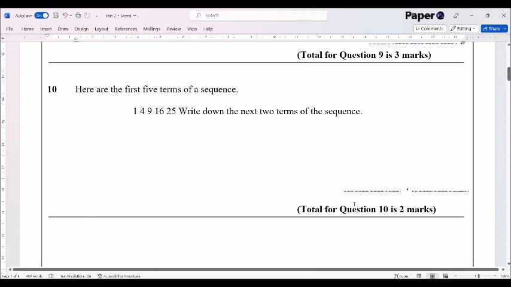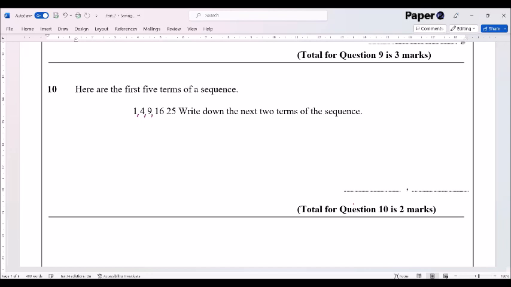Question 10. Here are the first 5 terms of a sequence. We've got the sequence going 1, 4, 9, 16, 25. Many of you will recognize that as being square numbers. So we've got 1 times 1 is 1, 2 times 2 is 4, 3 times 3 is 9, 4 times 4 is 16, 5 times 5 is 25. So the next 2 terms of the sequence will be 6 times 6, which is 36, and 7 times 7, which is equal to 49. The next 2 terms, 36 and 49.